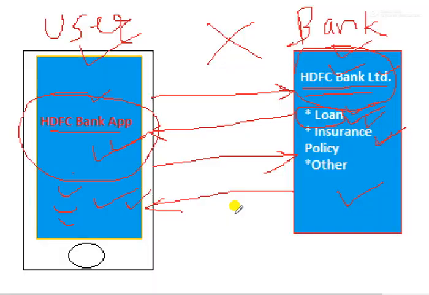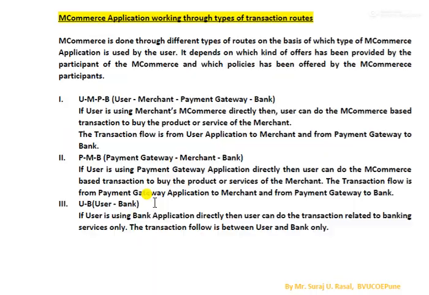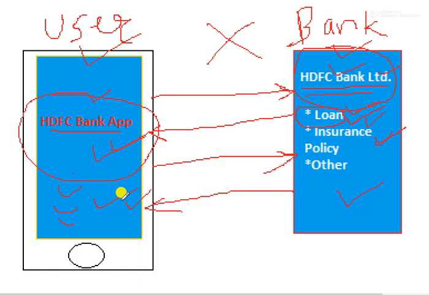Okay, so through this example I hope you have understood the meaning behind this UB type of transaction, where only the user and bank are acting as participants. The user can directly provide the instruction to the bank based on the user's identification, and the user is going to approve the request, and after that only the user can buy the respective services or product from that particular bank.